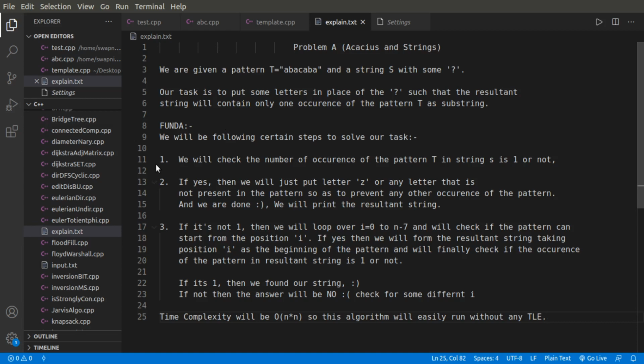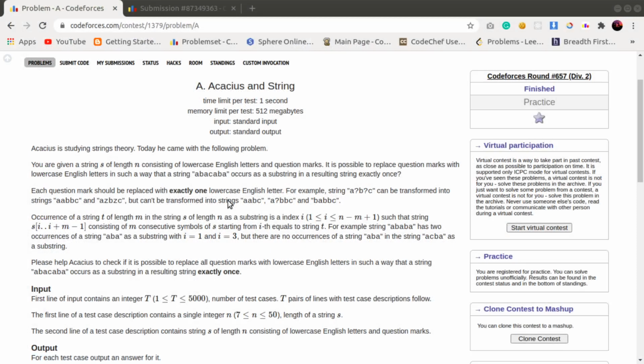I'll move to the code to have a better understanding with you.